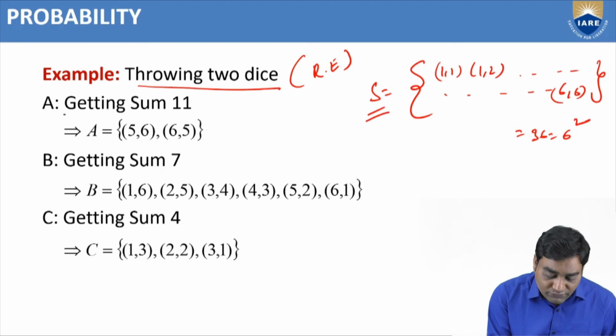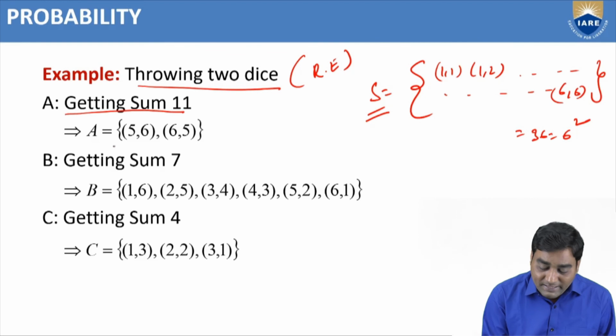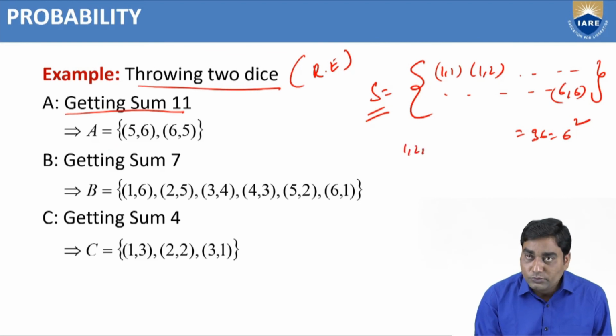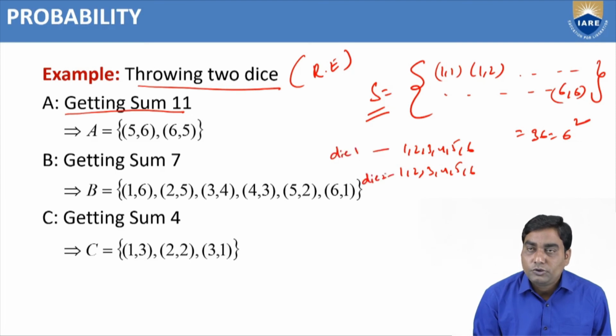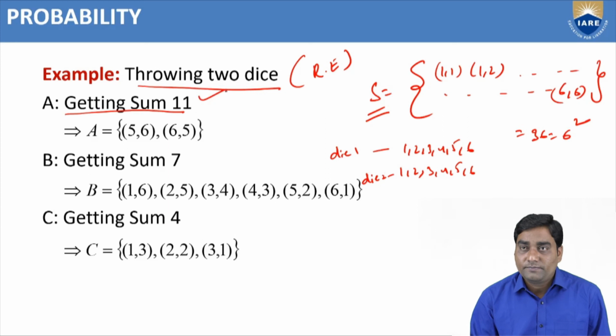Now I am going to define getting sum is 11. This is the first die, 1 to 6, and the second die, 1 to 6. Two dice are taken because we are throwing 2 dice.